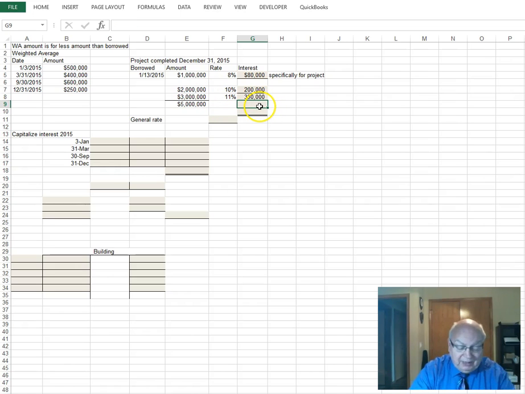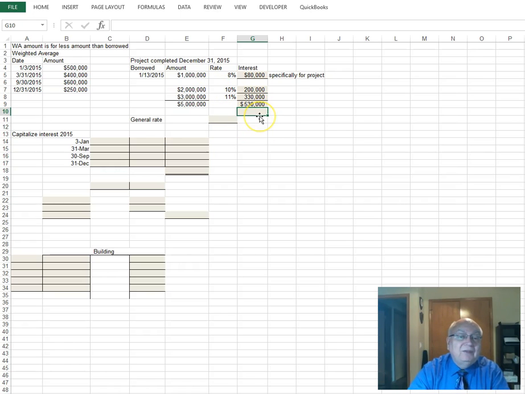Now for this one, we just want to add the 200,000 plus the 550,000, because the rule is if it's less than $1 million, that will be capitalized at 8% interest. Anything over $1 million will be a generalization, which is the weighted average of these two.